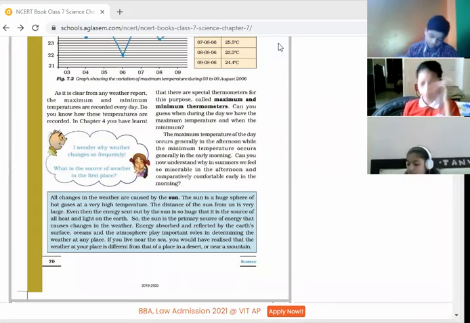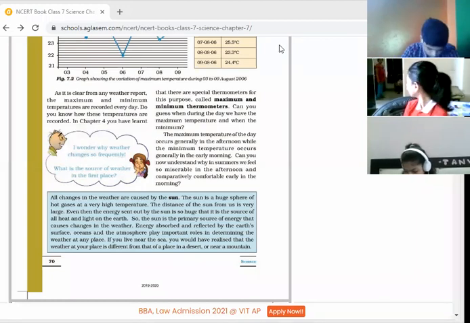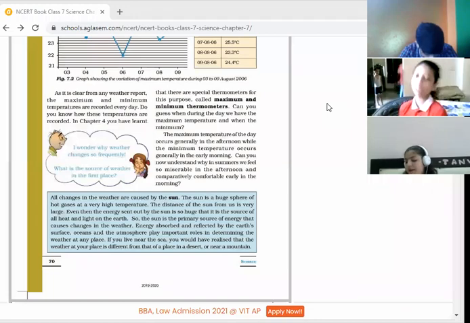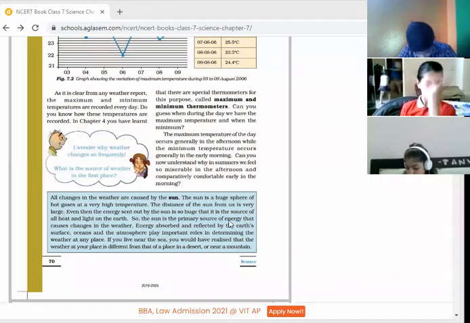So, the sun is the primary source of energy that causes changes in the weather. Energy absorbed and reflected by the Earth's surface, oceans, and the atmosphere play important roles in determining the weather at any place. If you live near the sea, you would have realized that the weather at your place is different from that of a place in a desert or near a mountain.